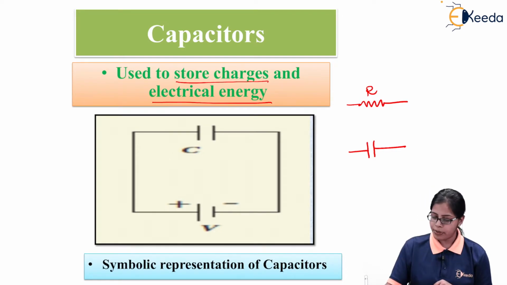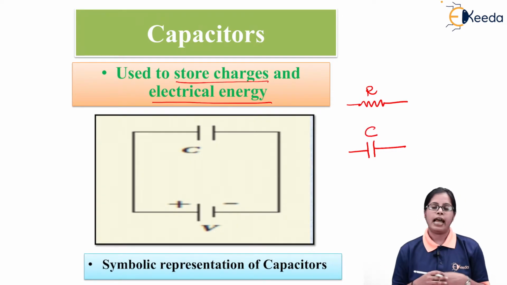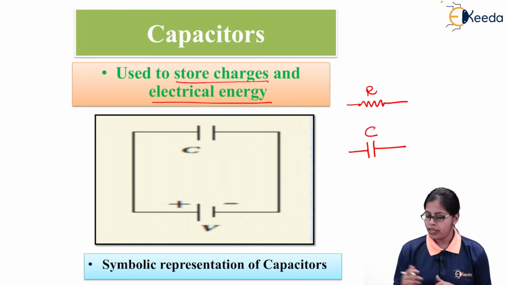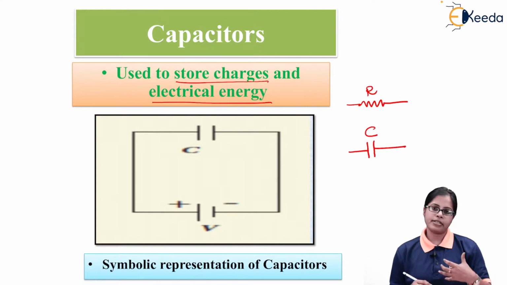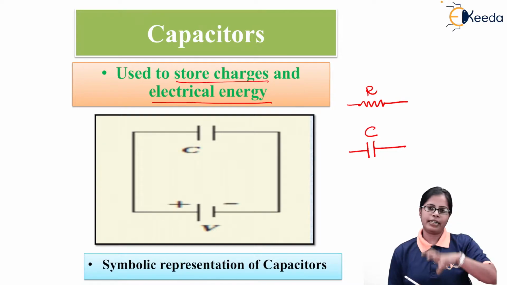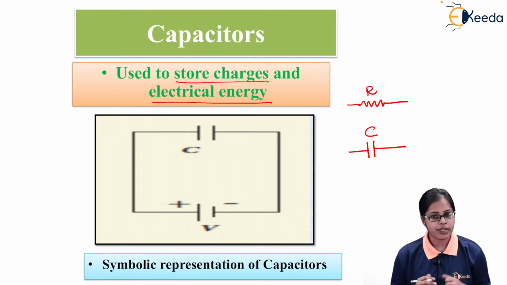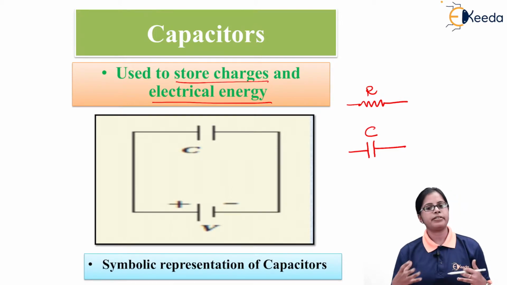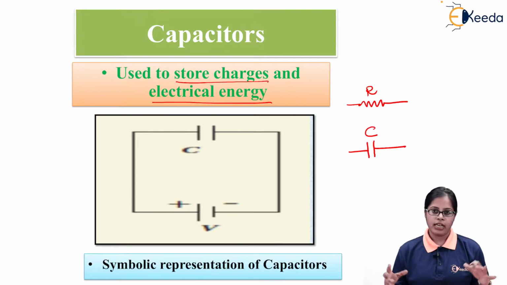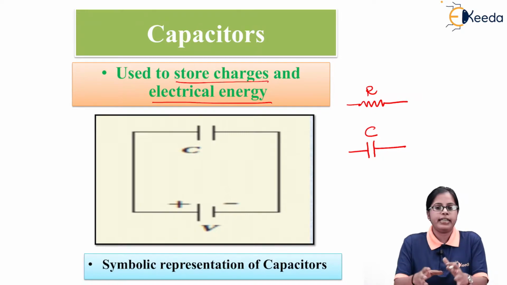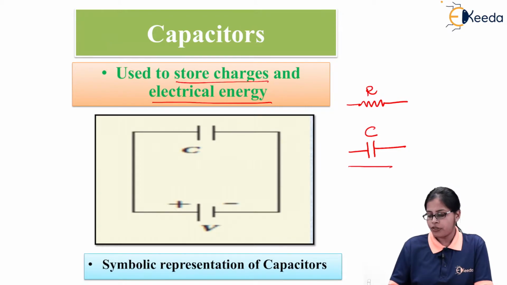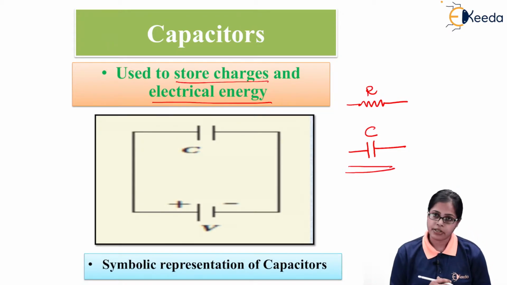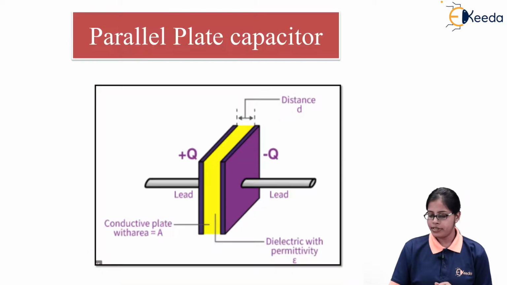This is the symbolic representation of capacitors, and the symbol is written as C. Capacitors are used for storing electrical charges in the form of electrical energy. If you want to identify the representation of a capacitor in any electronic device or electrical circuit, we need to search for this diagrammatical representation of capacitors.